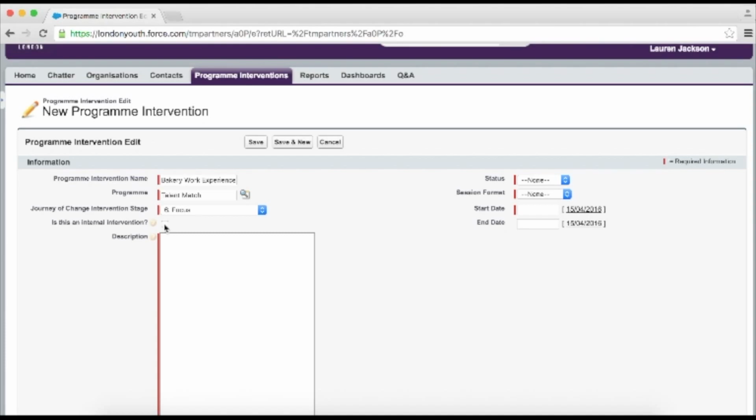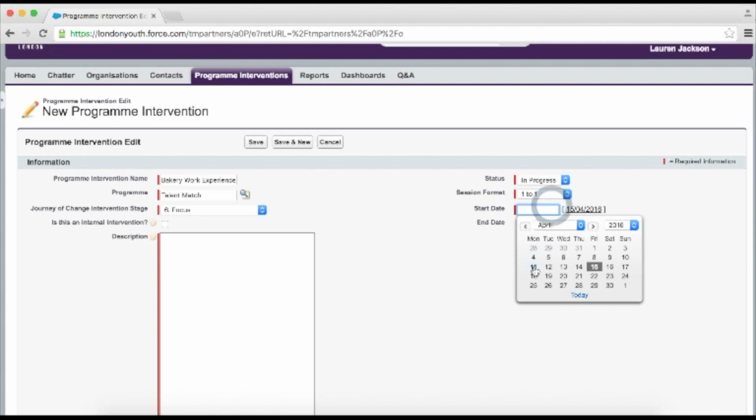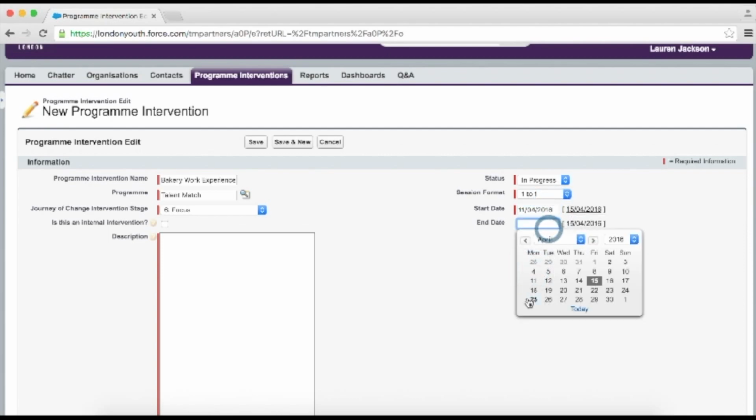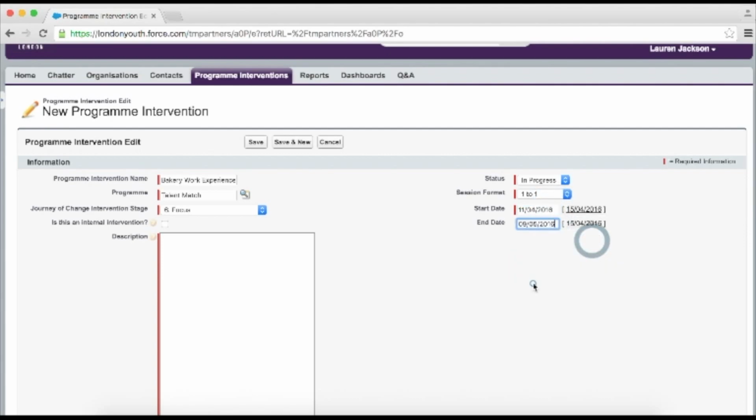Then we have the status section, which should be kept updated if the opportunity hasn't yet taken place. The session format for this is 1-to-1. There's only one person who'll be taking part in the opportunity. A start and end date for the opportunity as well are needed. When we're typing the description, again, bear in mind those from other partnerships might see this, and they will also use this to see if it's a valid opportunity for young people they work with. So please keep it as brief but also as informative as possible.